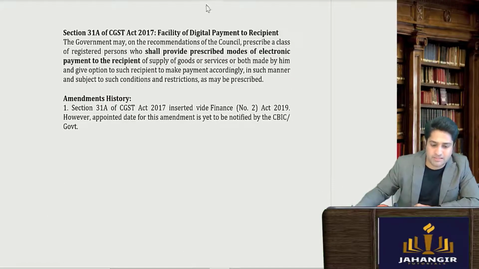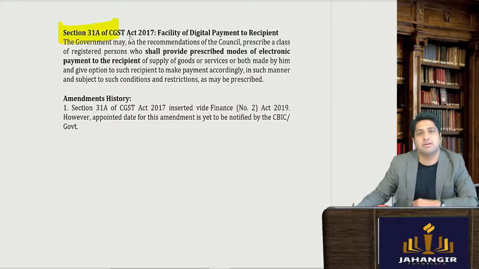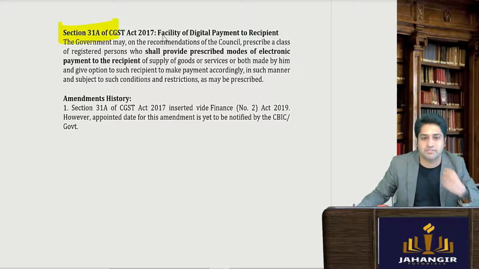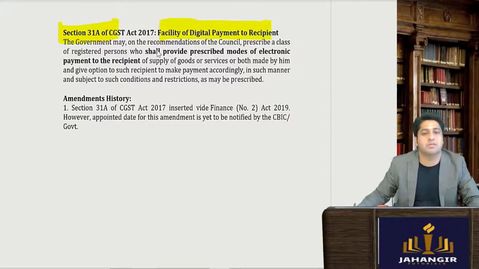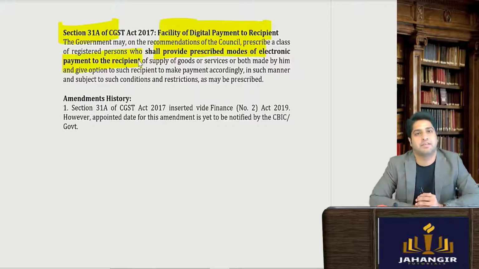And then they have brought in section 31A, which is a newly inserted section, under which they are saying that a facility of digital payment will be introduced, and the GST Council will provide for certain methods of digital payment to the recipient. And that is it.